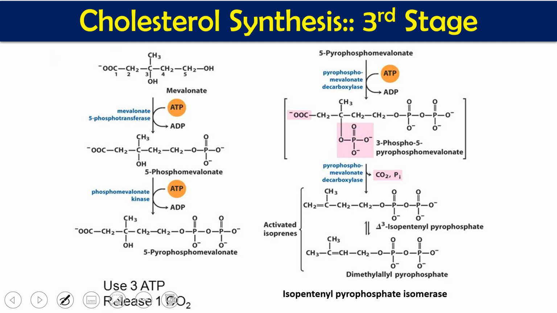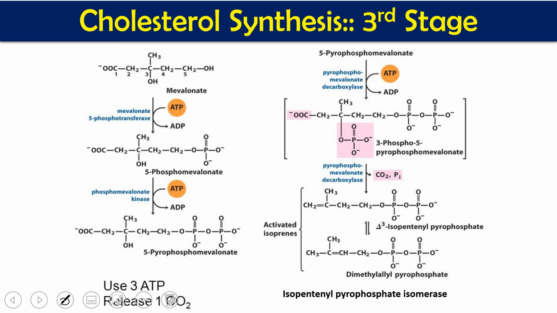Then this mevalonic acid is going to be converted into isopentenyl pyrophosphate. Here the reaction occurs in 3 important stages. First, mevalonic acid is phosphorylated at the 5th carbon. The phosphate comes from ATP, so ATP is the phosphate source, and the enzyme is mevalonate 5-phosphotransferase. So the product of phosphorylated mevalonic acid will be 5-phosphomevalonate.